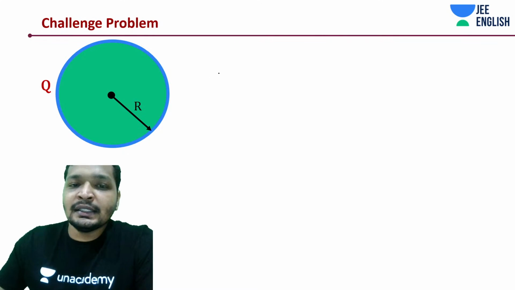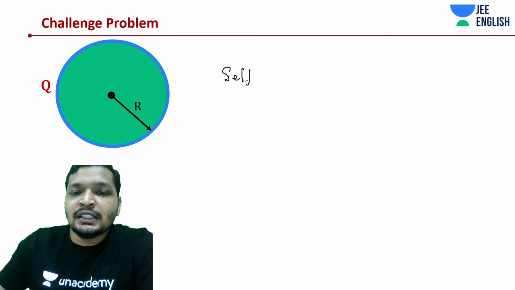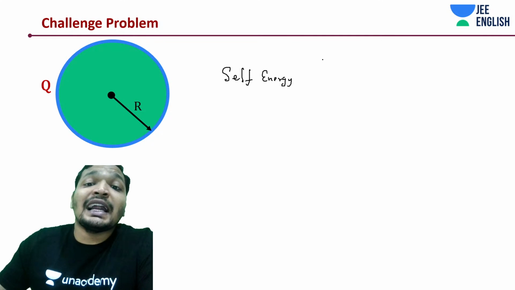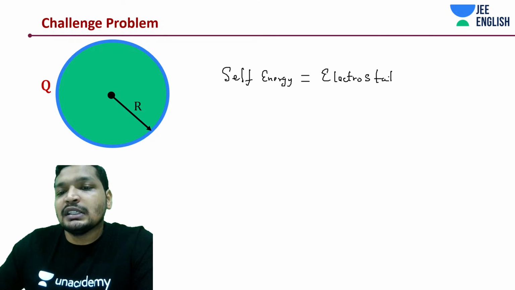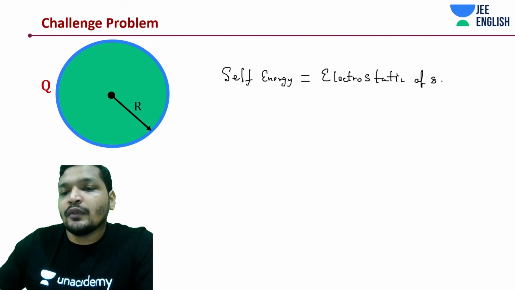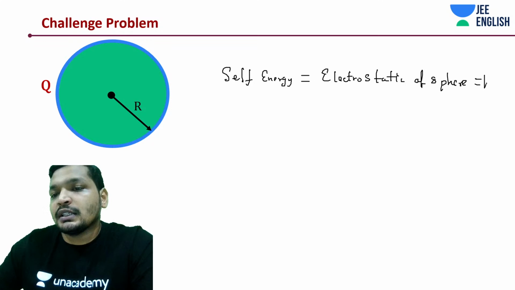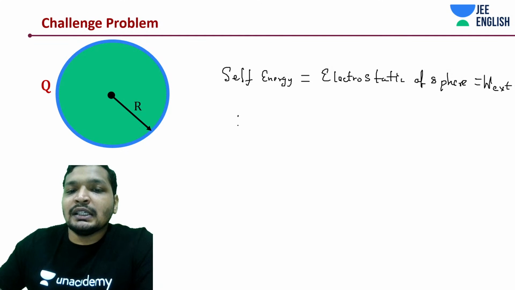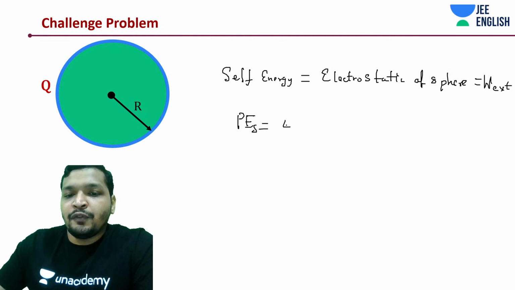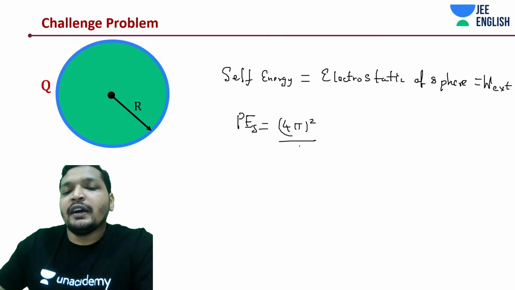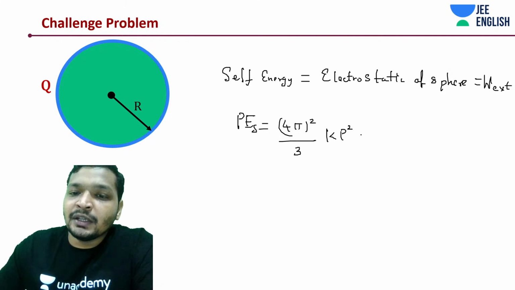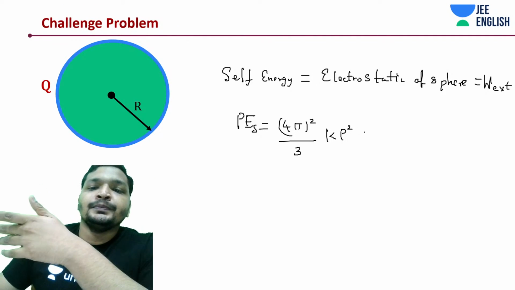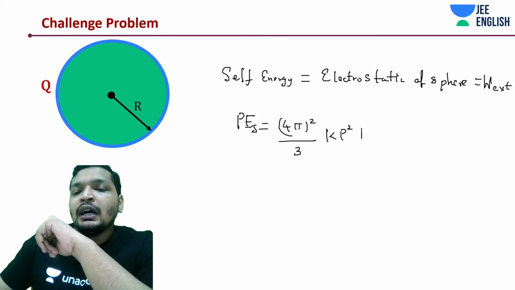And what is this work done, guys? Work done is nothing but the self energy, or the electrostatic potential energy, of this sphere, equal to the external work. So what is the electrostatic potential energy of the sphere? It is going to be 4 pi whole square divided by 3 into k into rho square into R to the power 5 by 5.